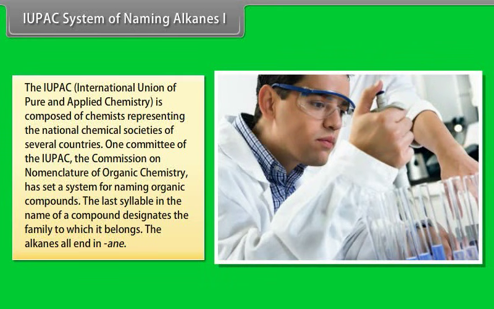IUPAC system of naming alkanes, part 1. The IUPAC, International Union of Pure and Applied Chemistry, is composed of chemists representing the national chemical societies of several countries. One committee of the IUPAC, the Commission on Nomenclature of Organic Chemistry, has set a system of naming organic compounds. The last syllable in the name of compound designates the family to which it belongs. The alkanes all end in -ane.